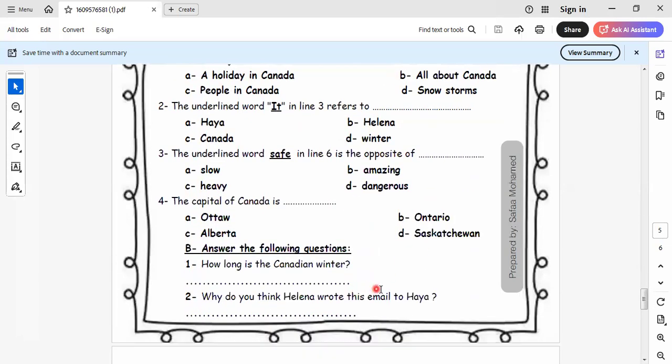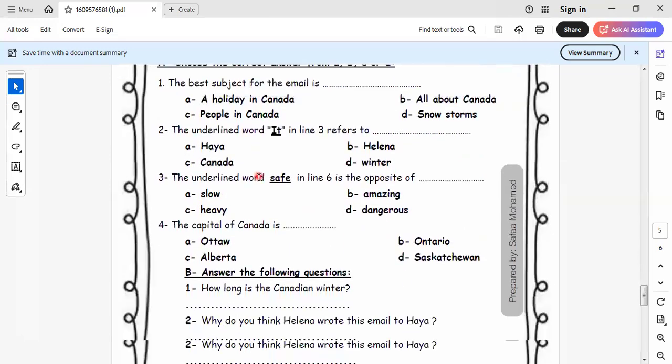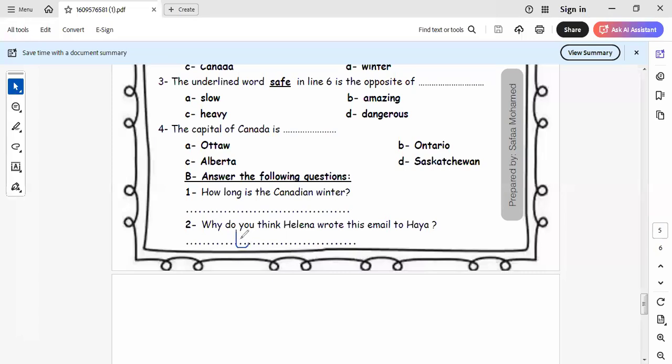To invite Haya to visit Canada. I think so. Okay, to visit Canada. Because here she is saying that we will have a great time. So she invites Haya to visit Canada.